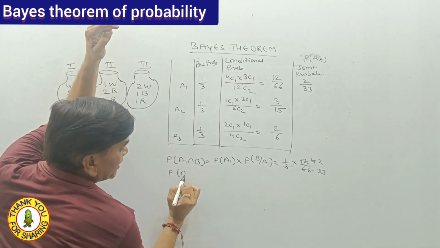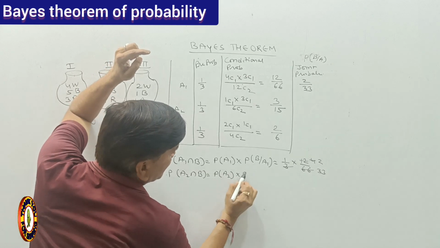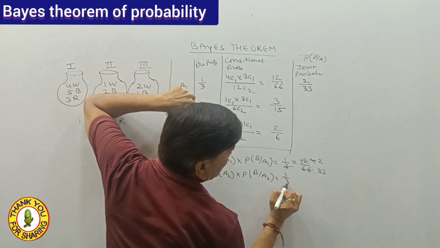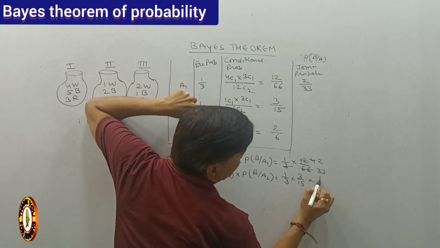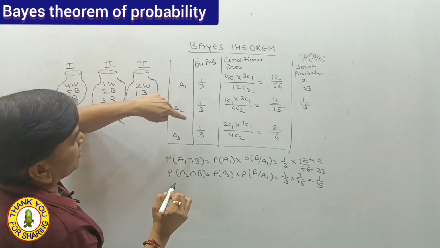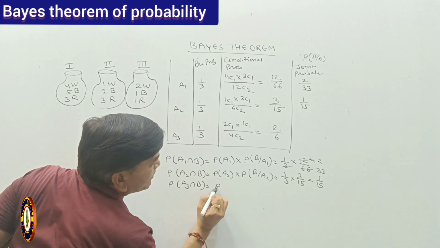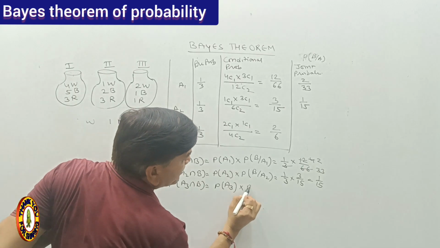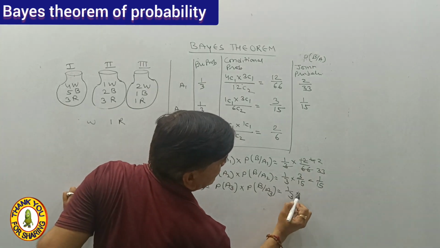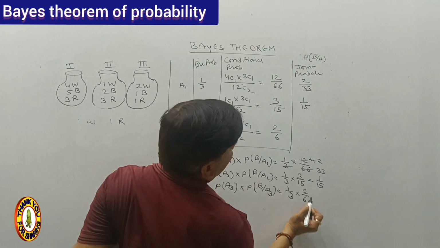Second, probability of A2 intersection B is probability of A2 multiply the probability of B when A2 has happened. So that will be 1 by 3 multiply 3 by 15, that is 1 by 15. And probability of A3 intersection B is probability of A3 multiply by probability of B given A3. So that is 1 by 3 multiply by 2 by 6, that is 1 by 9.